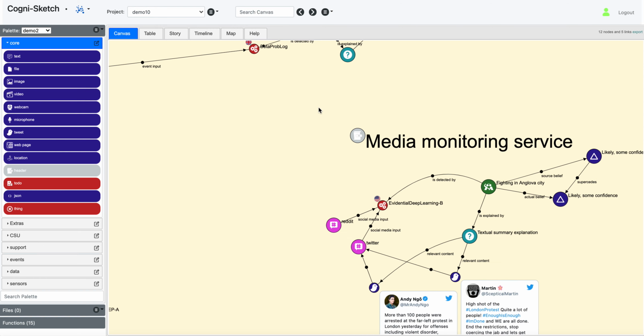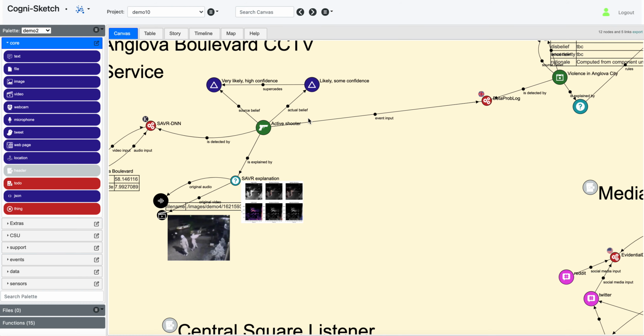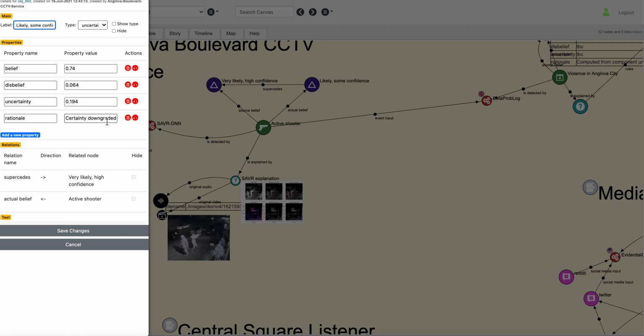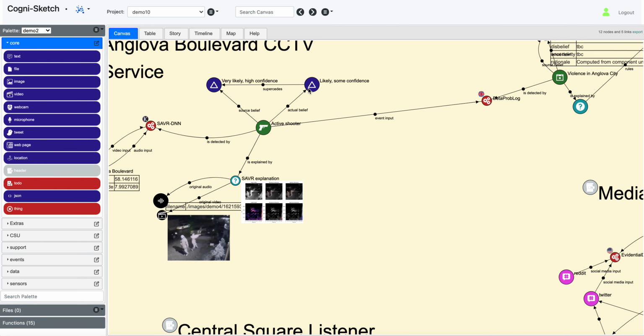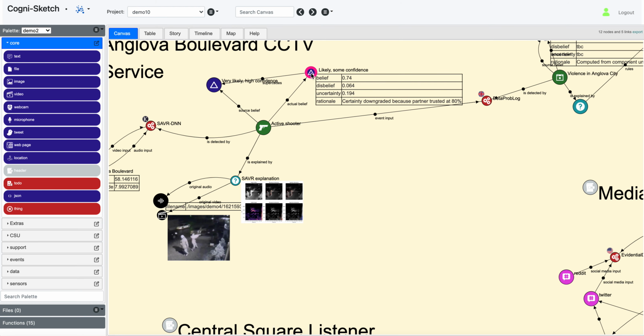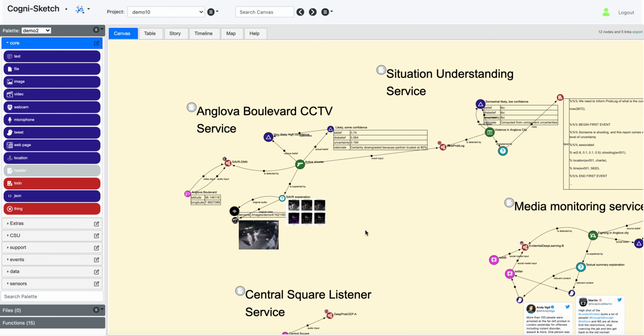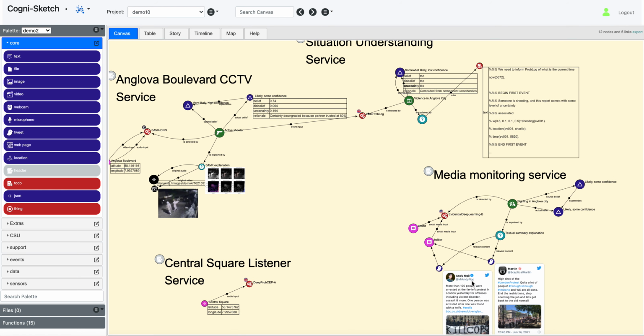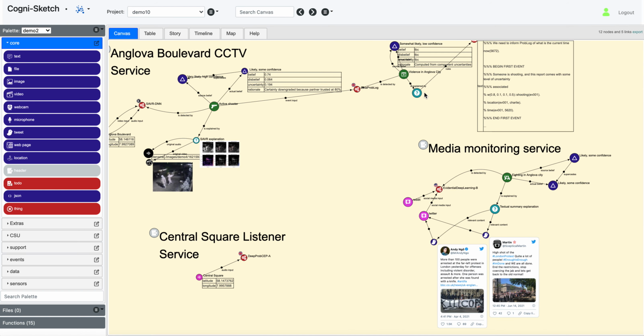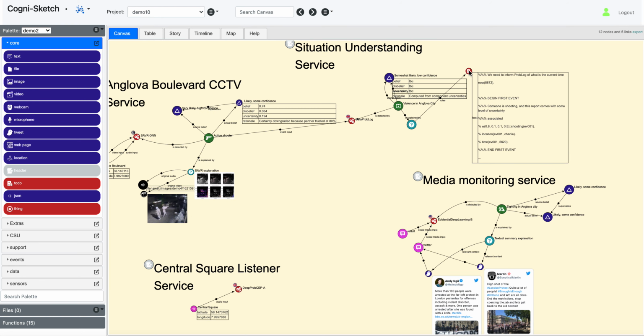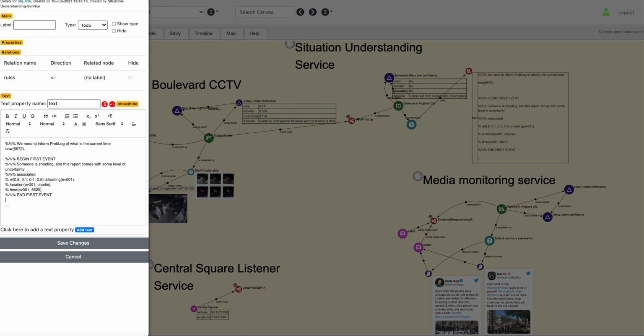Okay, I should also go back to this situation here and point out that if we look at the belief here, we notice, let me show it to you on the actual canvas, we notice that the certainty has been downgraded because the partner is only trusted at 80%. This is a local Anglovan service. Okay, so let's zoom out a little bit. What we see here then is the media monitoring service has detected reports of violence in Anglova, but they're not yet linked to the situation. And this is because upon reviewing the rule, the analyst realizes that this integration is not yet created.